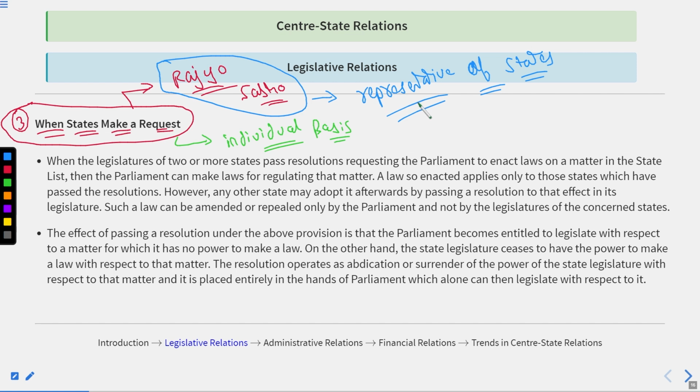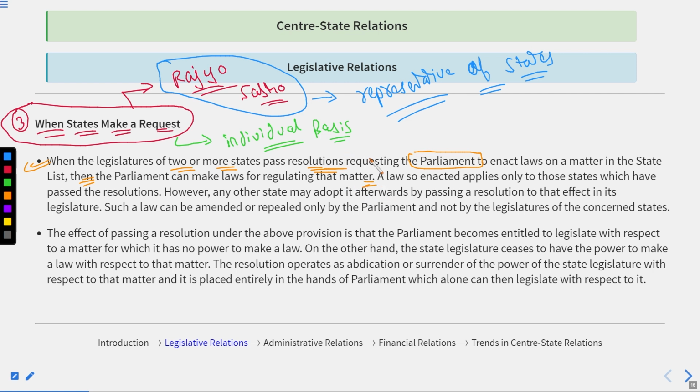Rajya Sabha is the representative of states combinedly, but this provision is for the individual basis. States individually request the parliament. When the legislatures of two or more states pass a resolution requesting the parliament to enact laws on a matter in the state list, then the parliament can make laws for regulating that matter.